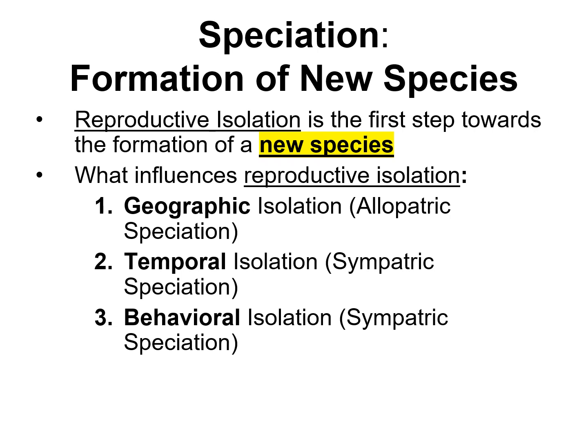The first is geographic isolation, the second is temporal isolation, and the third one is behavioral isolation. All three of those can lead to reproductive isolation, which is how we get to new species, because those species won't be able to reproduce anymore. Again, I'm going to go on to the next slide. Hit pause if you're not quite finished putting all this into your notes.